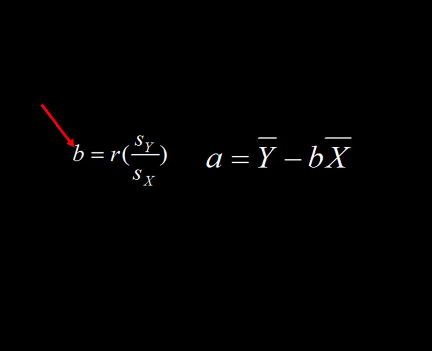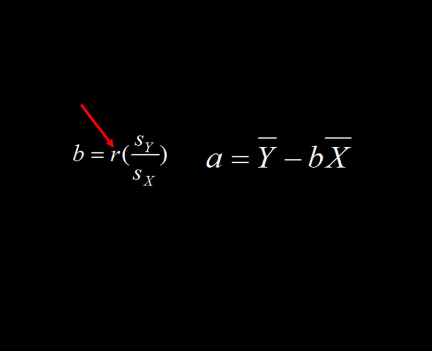All right, but let's just go through piece by piece. So the slope, represented again by the letter B, has to be calculated first because it's going to be used, as you see here, in the calculation for A, the y-intercept. So we need to calculate it before we calculate A.